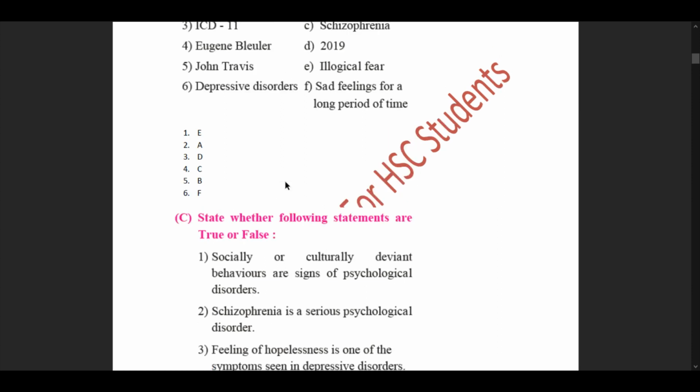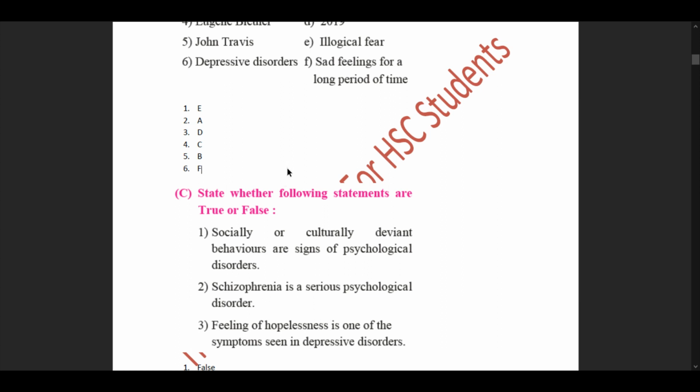So our first statement here is, socially or culturally deviant behaviors are signs of psychological disorders. So this statement is false. Then we move forward to a second statement. Schizophrenia is a serious psychological disorder. So this is a true statement, because that's why it is mentioned in our textbook, because the heading of that unit itself says major psychological disorders. That shows that it is a very important psychological disorder to be assessed and detected in an individual.